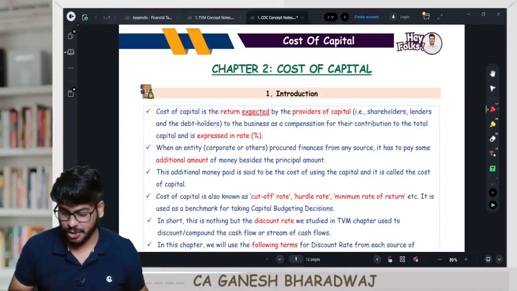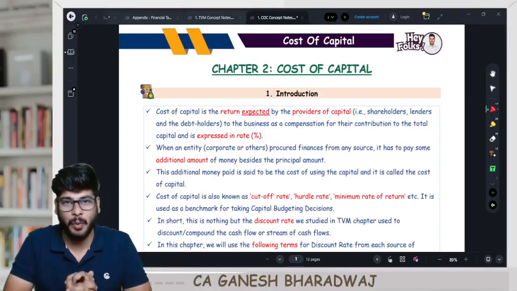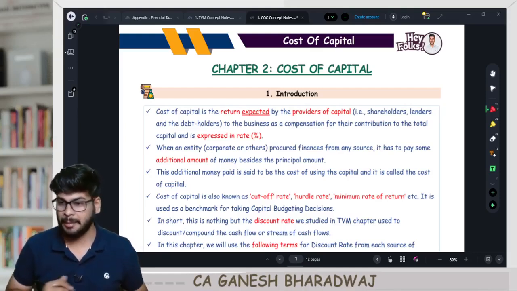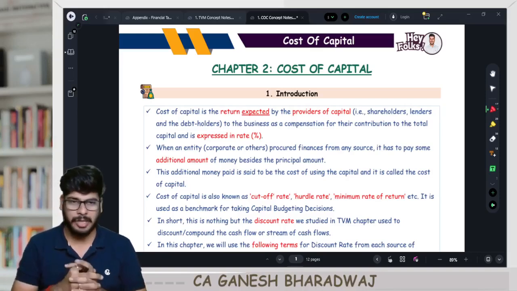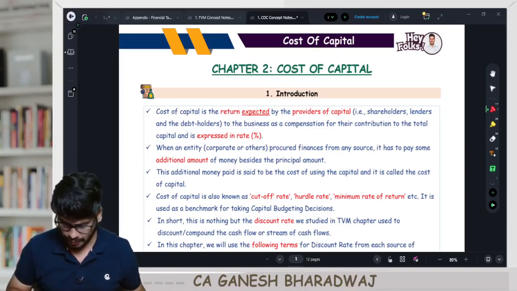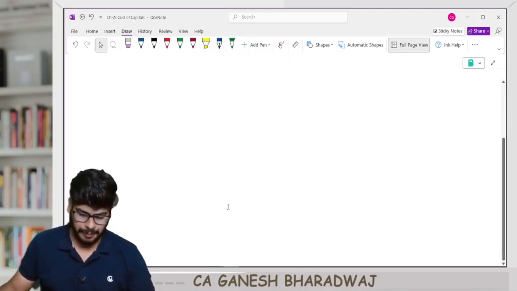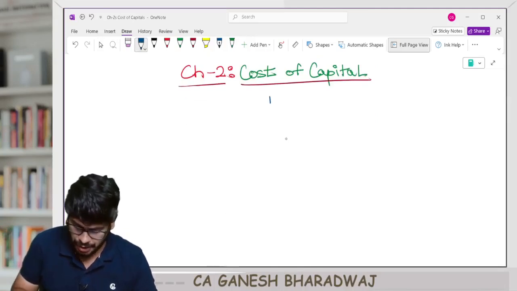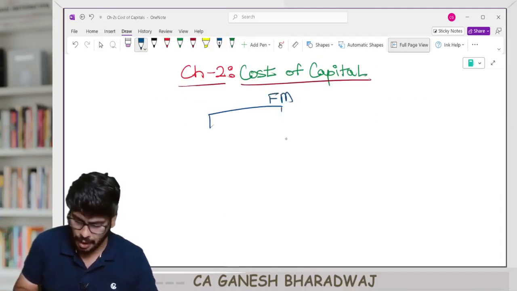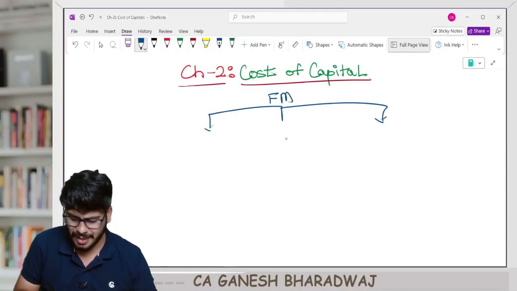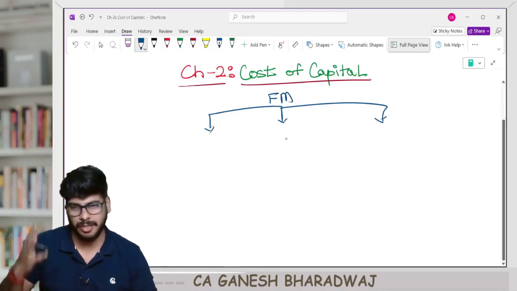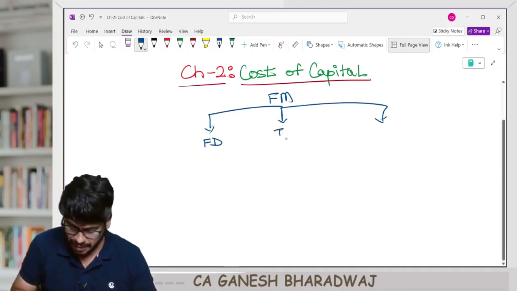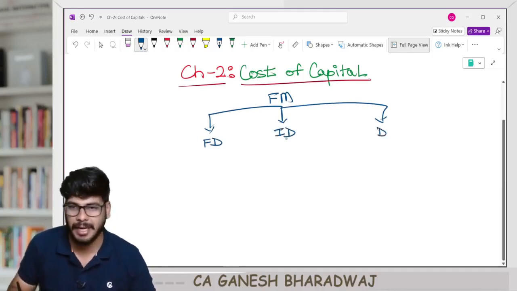So in this session, we are going to get started with a brand new chapter called the cost of capital. Shall we get started? Now, first of all, our subject, financial management, has how many objectives? Three objectives. What are they? Financing decisions, investment decisions, and dividend decisions.